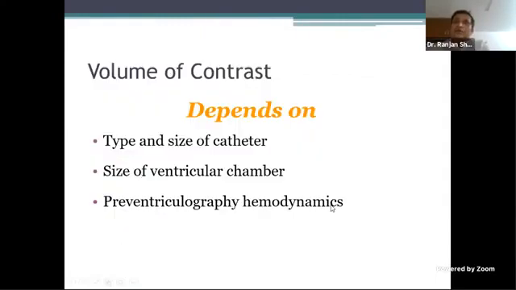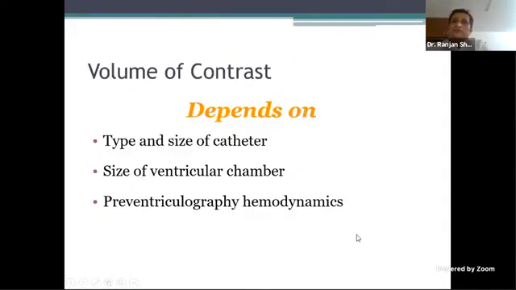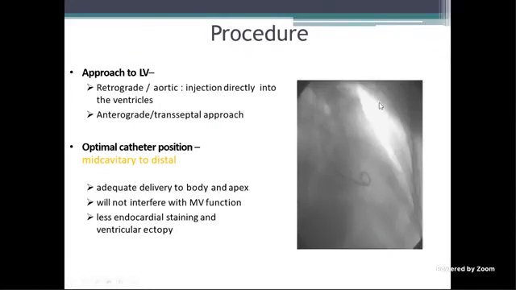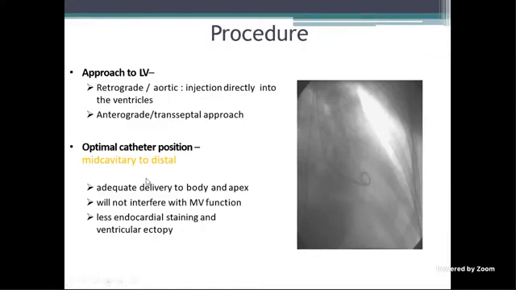Can somebody... Yeah, I hope it plays. So what happens is here, almost always LV is approached retrograde. That means you come through the aorta, and as we were trying to discuss last time, a venous catheter directly enters, while an arterial catheter, which comes from the artery, goes up and comes down, and then it enters.